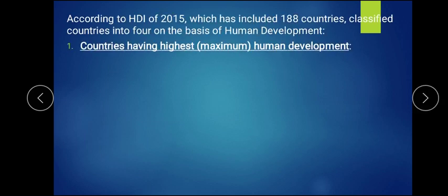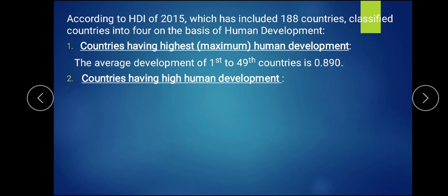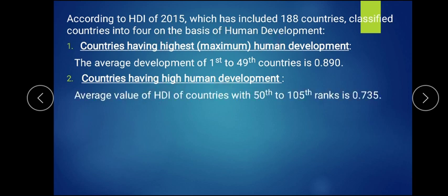Now let us analyze what we have seen. If you want to categorize human development, it can be categorized into four groups. First, countries having the highest or maximum human development, from first to 49th rank, where the index will start from 0.890. Second, countries with high human development, ranging from 50th to 105th rank, where the index will show 0.735.